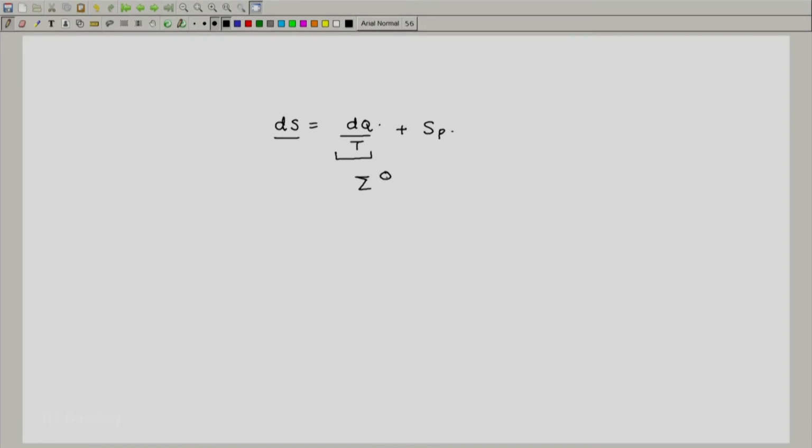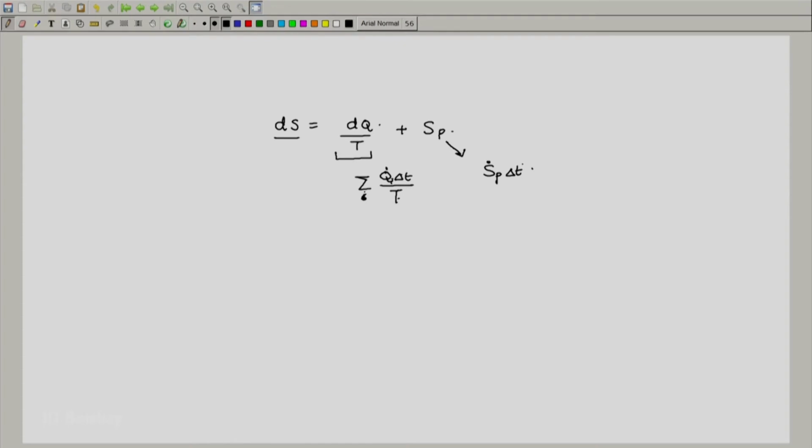So I will write a summation of q dot delta t upon T. These are all different q dots and T's depending on where the location is. You can write this as a summation over location i, but I will not use i here because we are using I for inlet. So just let me write down summation q dot delta t upon T. Similarly, the entropy production would depend on the entropy production rate during the time delta t, and hence the total entropy production during the time delta t would be just S dot p times delta t.